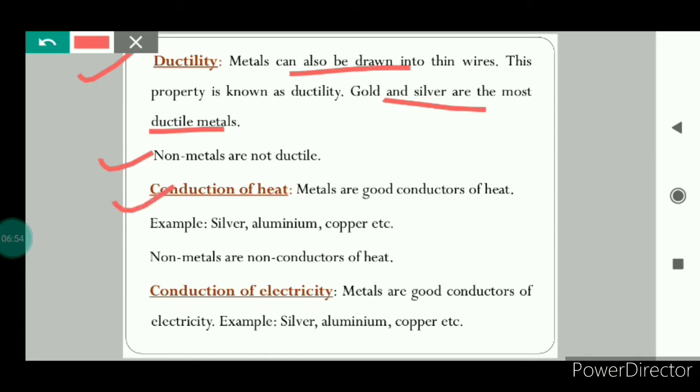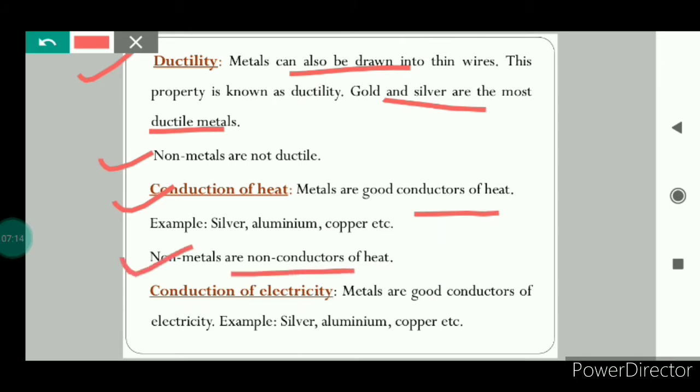Next is conduction of heat. Metals are good conductors of heat. That means they allow heat to pass through them easily. This is the reason that utensils used for cooking food are made up of metals, and the heat applied at one place is distributed all over the vessel and food gets cooked.